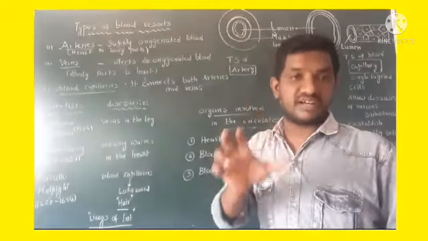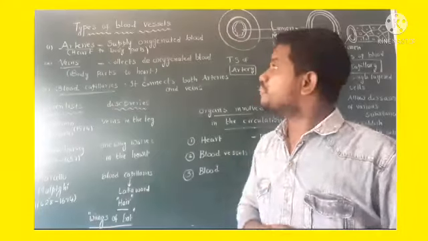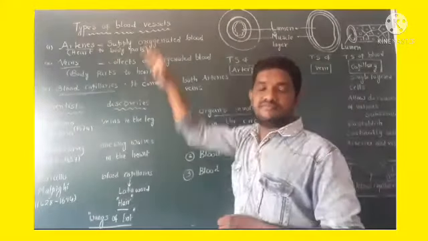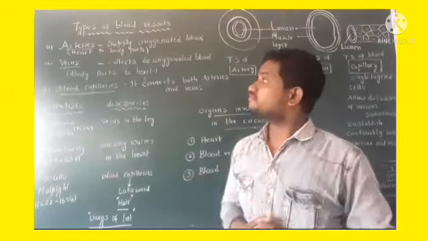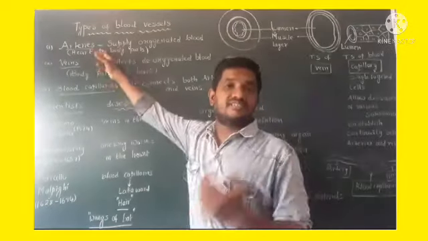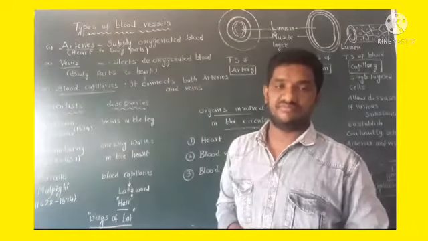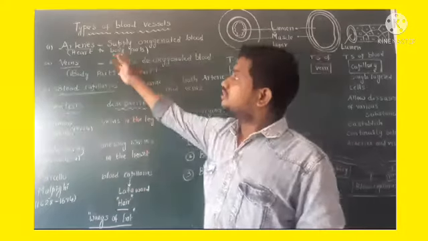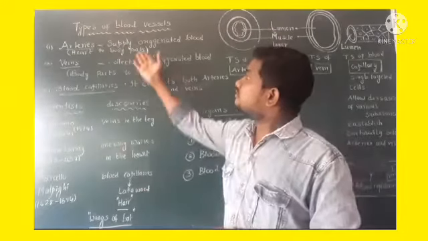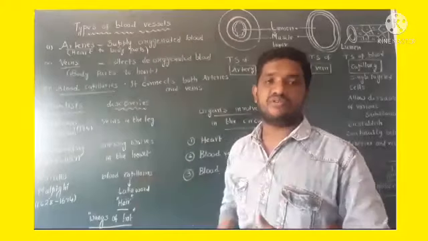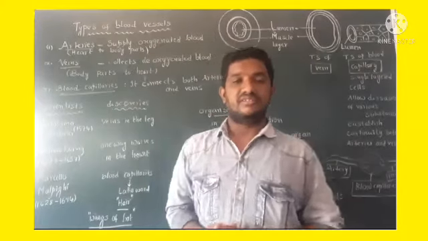Coming to our main concept today, types of blood vessels. Mainly there are three kinds of blood vessels. First one is arteries. The main function of arteries is to supply oxygenated blood to the body parts.